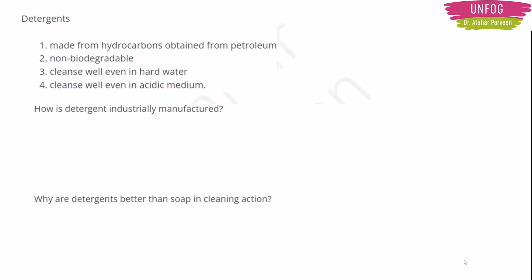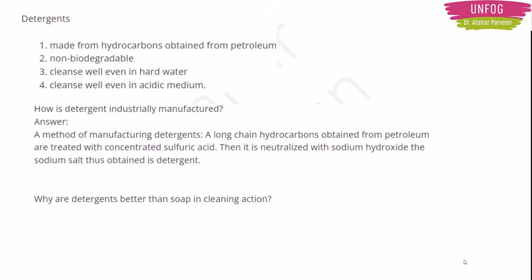Then, how is detergent industrially manufactured? There is a method of manufacturing detergents. First, long chain hydrocarbons obtained from petroleum are treated with concentrated H2SO4, that is concentrated sulfuric acid. Then it is neutralized with sodium hydroxide, NaOH, to form the sodium salt. Thus you can obtain a detergent with this process.